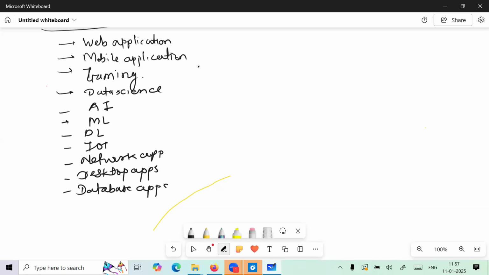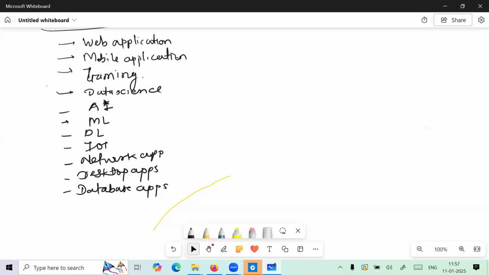So I have written down some main core areas in day-to-day life. I'll explain IoT. So in these areas, guys, what are the areas I have written here?